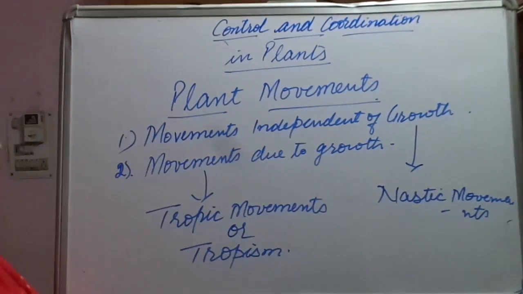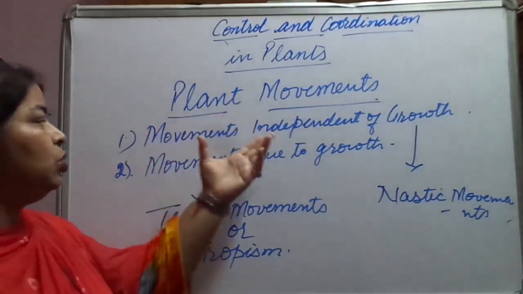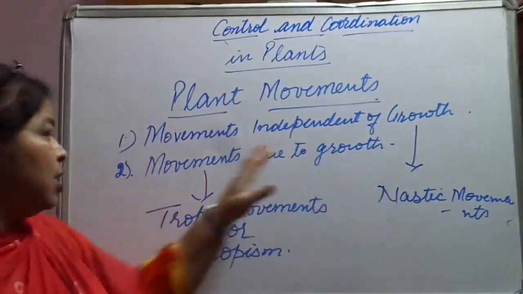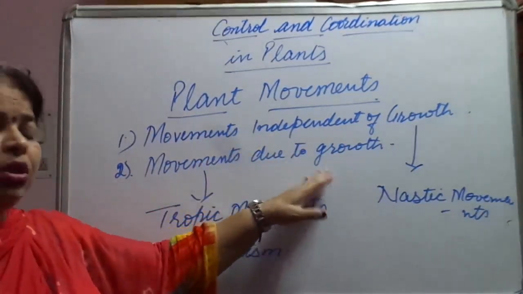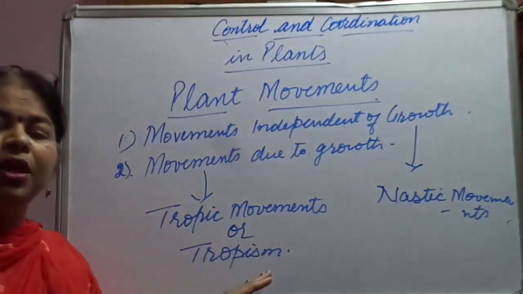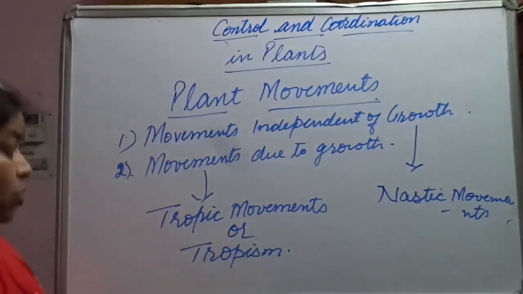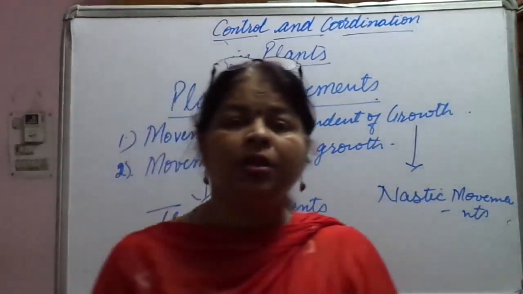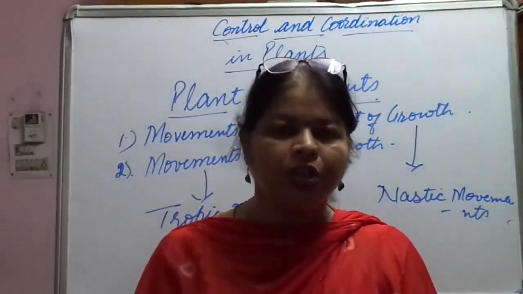So how many types of plant movements are there? Two types. Movements independent of growth called nastic movements, and movements due to growth known as tropic movements or tropism. So today this was the introduction of the chapter that we have to continue with.